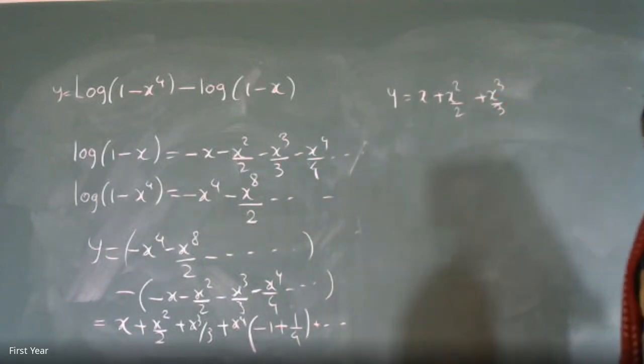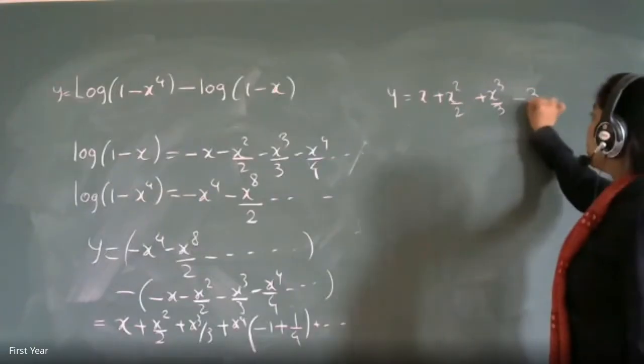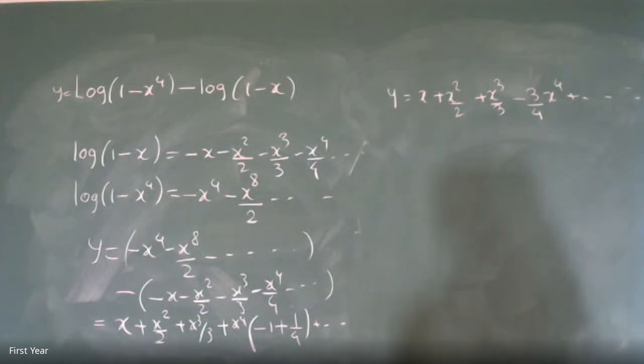What's the coefficient? Minus 3 by 4. That is minus 3 by 4 x raised to 4. Minus 1 plus 1 upon 4, that is minus 3 by 4. Okay?